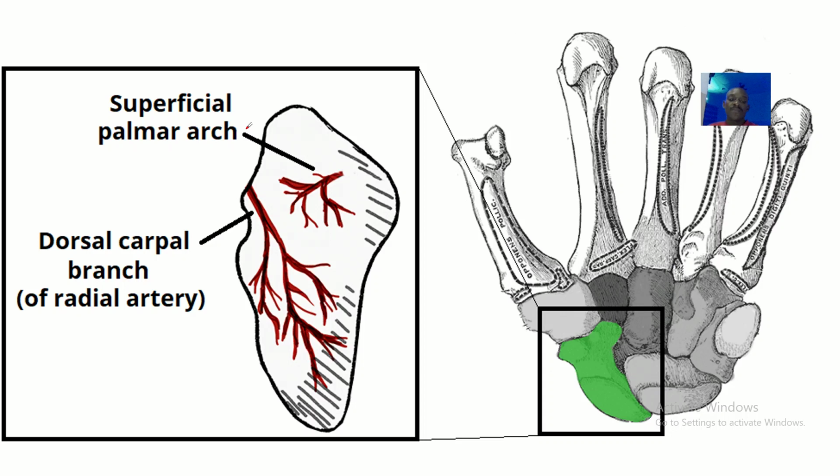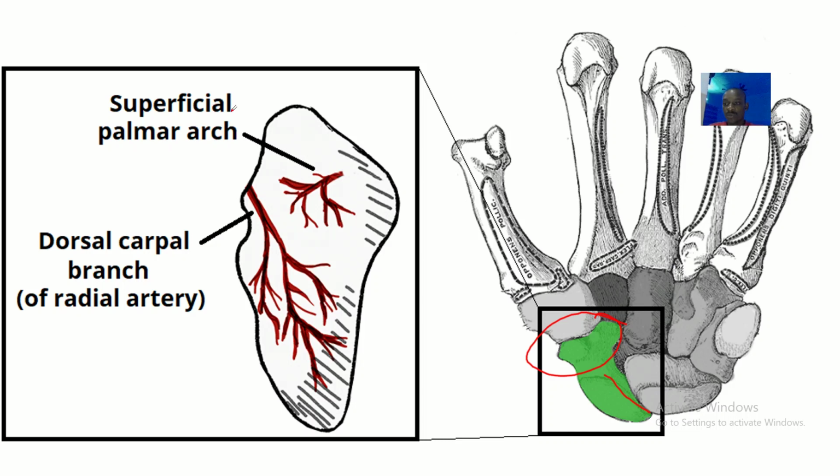Right. So guys, this is the blood supply of the scaphoid bone, from this image. This is the proximal side of the scaphoid bone, and this is the distal side. Looking at this side, you see that the blood supply to the scaphoid bone is coming from up.